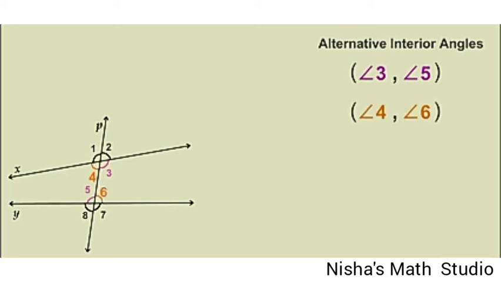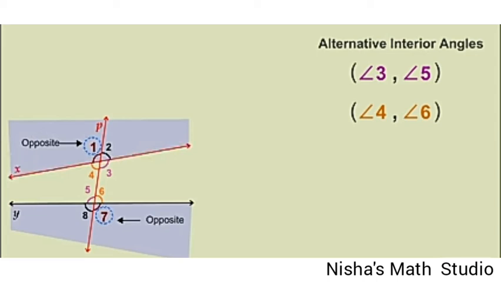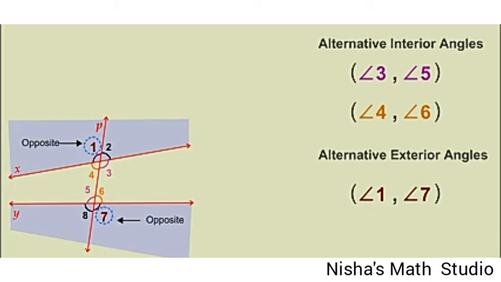So angle 4 and 6 are also alternate interior angles. Angle 1 and 7 are also on opposite sides of the transversal P, but these two are in the exterior region of the straight lines. So 1 and 7 are called as the alternate exterior angles. Similarly, angle 2 and 8 are also alternate exterior angles.